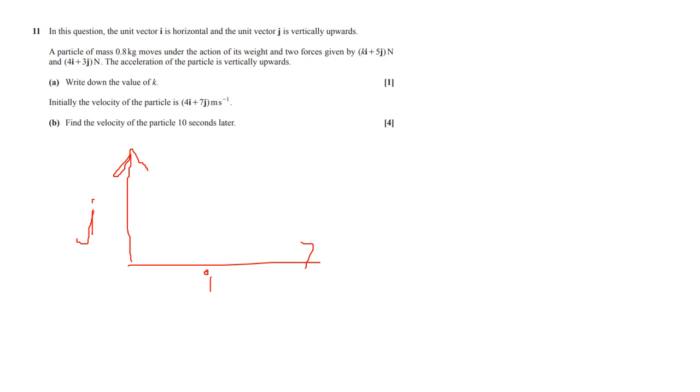So what we can assume is that ki and 4i must equal 0, because there's no horizontal movement. So 4i plus ki has to equal 0, and for that to happen, you need k to be equal to minus 4. So k is equal to minus 4, right? Because here there's a positive.